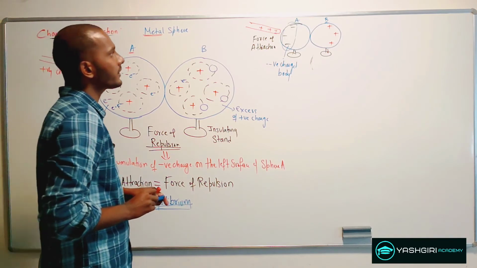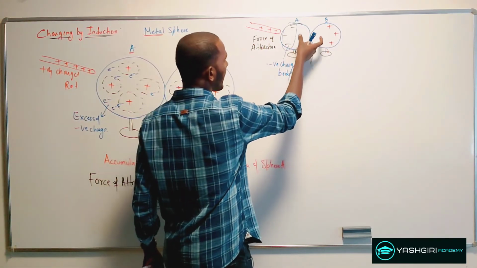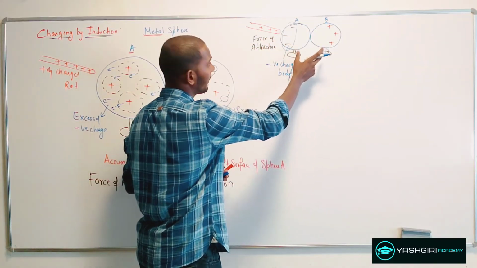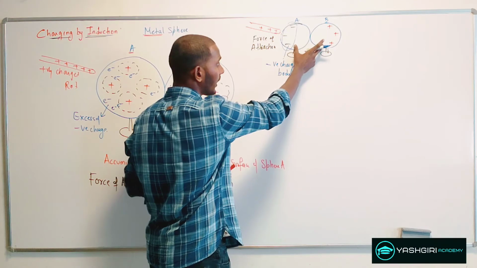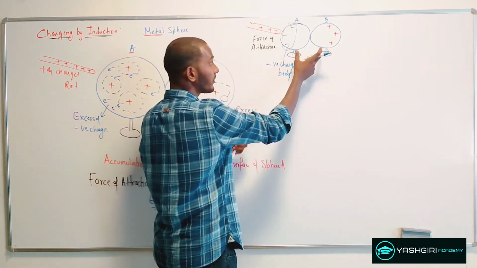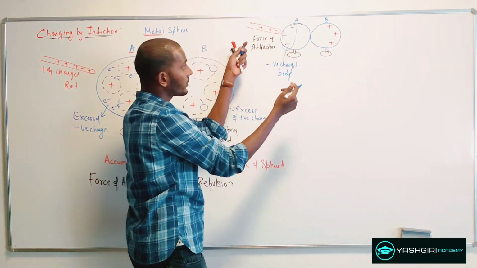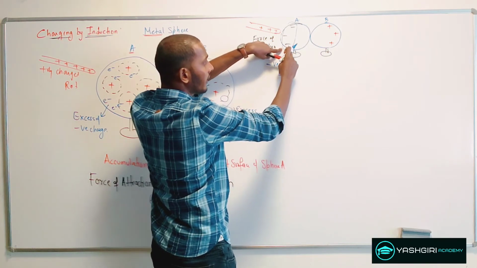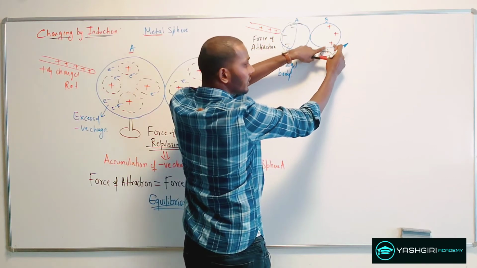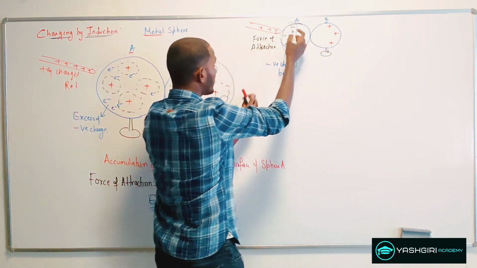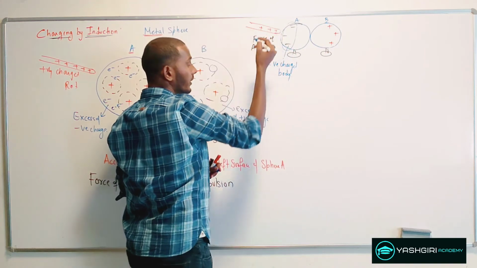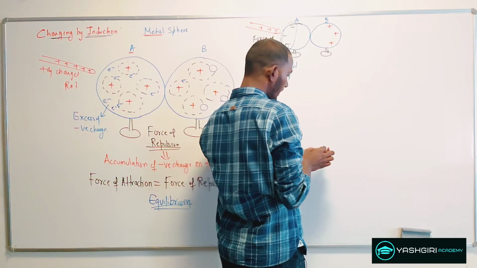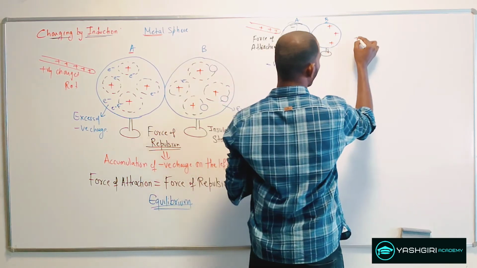And now if you see this, we have separated the charges. This phenomenon of temporary separation of the charges, or temporary electrification of a conductor, in which you will see an opposite charge at the closer end and the similar charge appearing at the further end in the presence of this charged body, is called electrostatic induction. So you call this electrostatic induction.